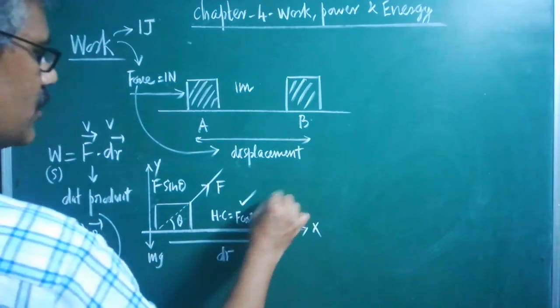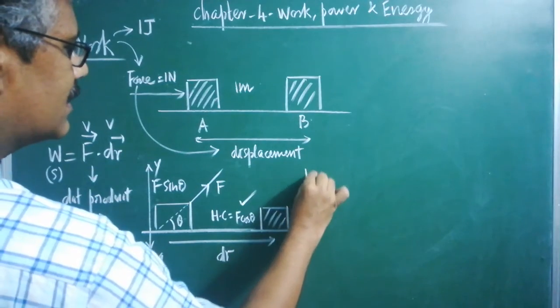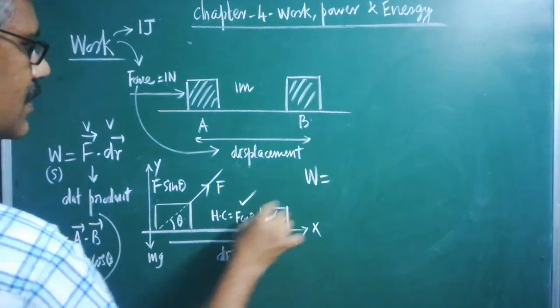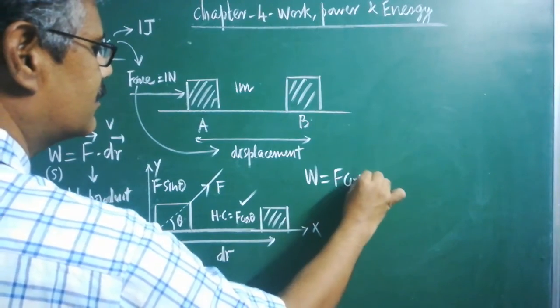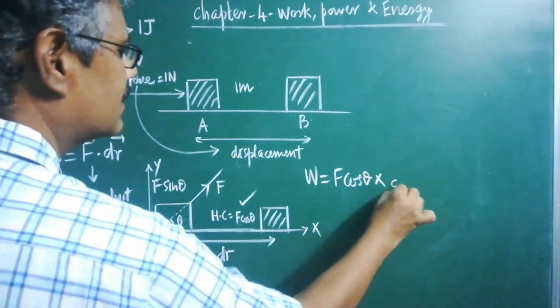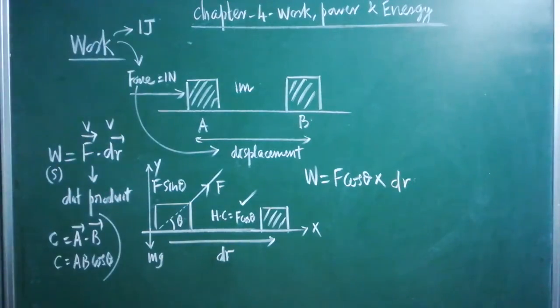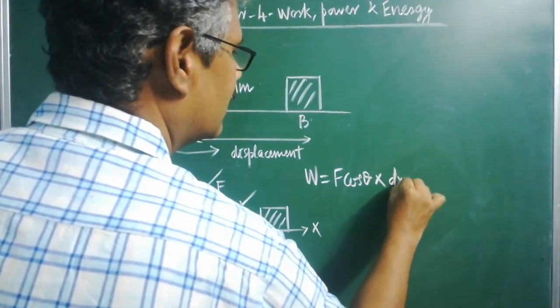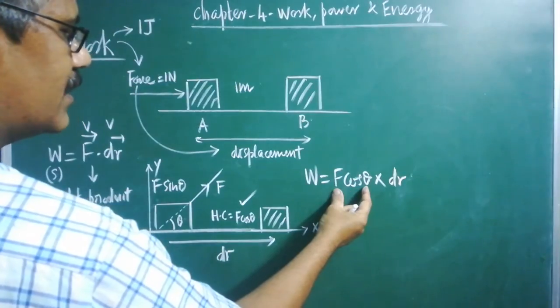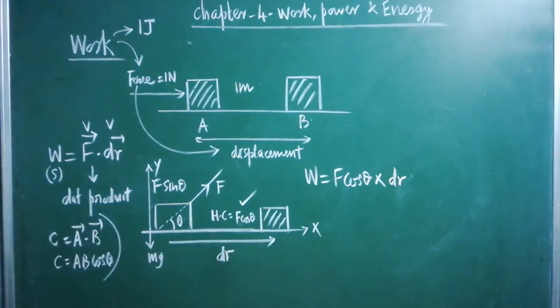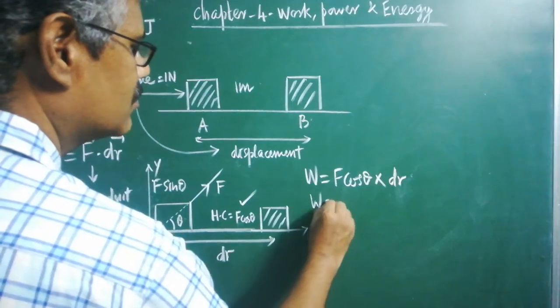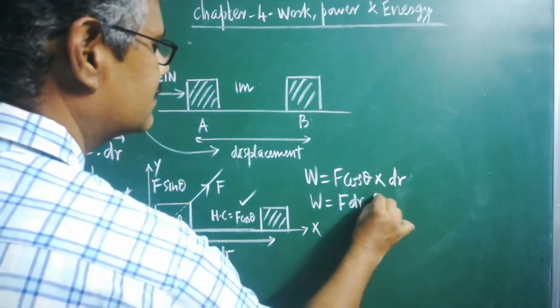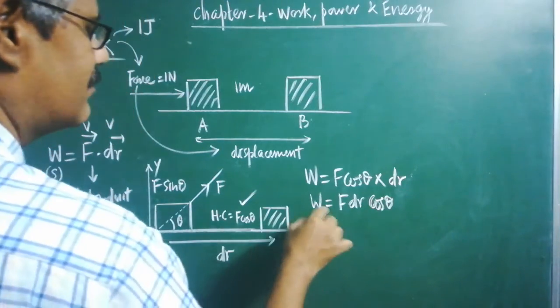Therefore, now we are going to write a new formula. What is that? Work done is equal to the product of F cos theta into the displacement, which is dr. So now we are arriving at a new formula for work done. Displacement is here, and the horizontal component of force is there. If both are multiplied, you are getting the work done formula. Make a note. So now we have arrived at a new formula. We can write it as W is equal to F dr cos theta. Are you clear? So this is the formula.